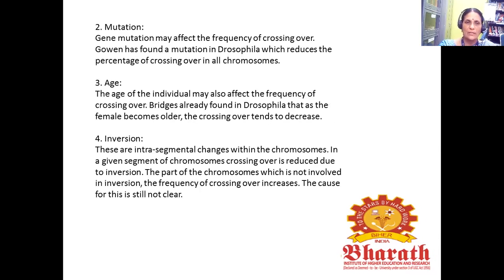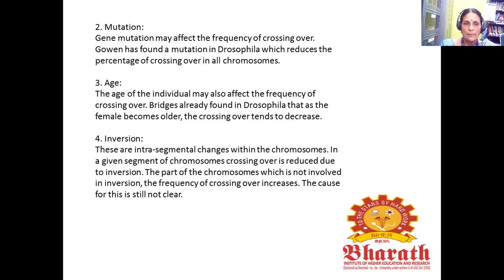And the next factor is mutation. So gene mutation may also affect the frequency of crossing over. Next one is age. The age of the individual may also affect the frequency of crossing over. Bridges found in Drosophila that as a female becomes older, crossing over tends to decrease. The next factor is inversion.